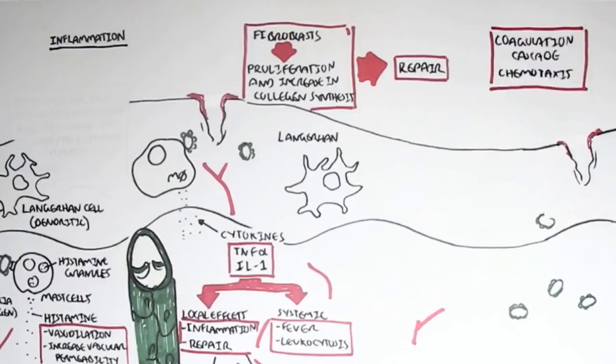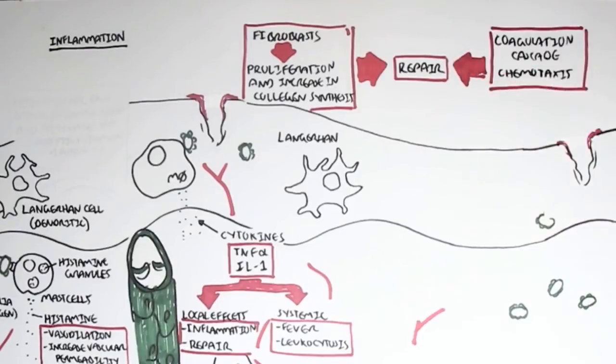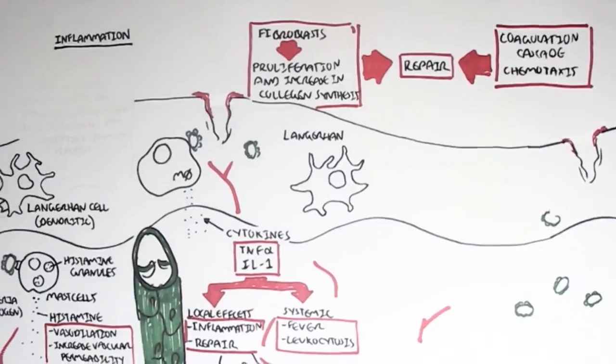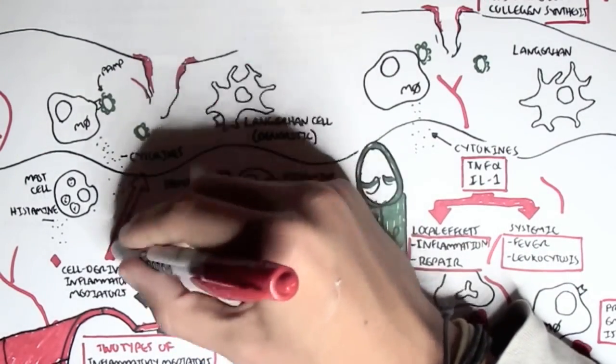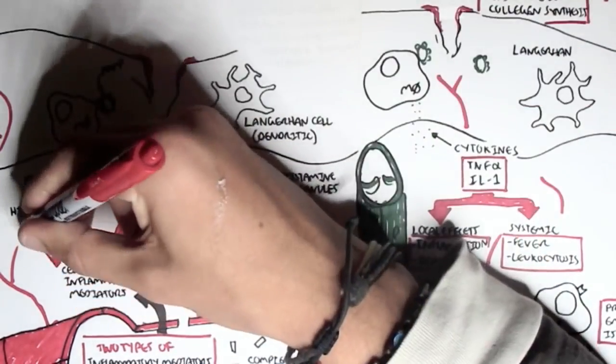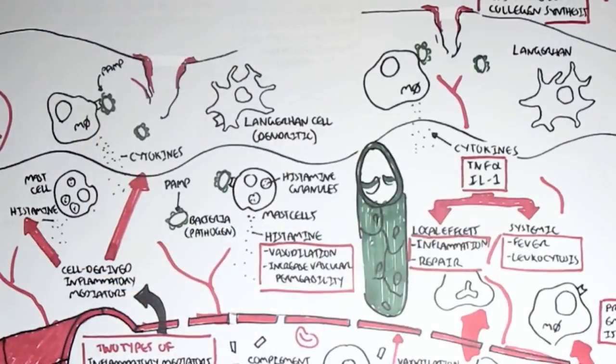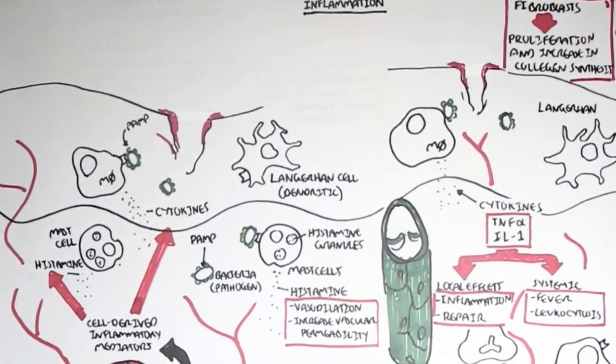Now, going back to the inflammatory mediators, remember we had two types, the plasma-derived and the cell-derived. The cell-derived are these cytokines, for example, and also histamine, for example. These are cell-derived because they come from cells. They are made from cells.